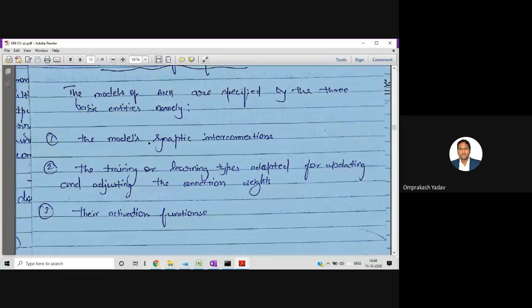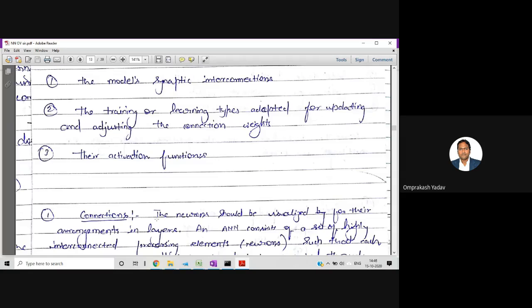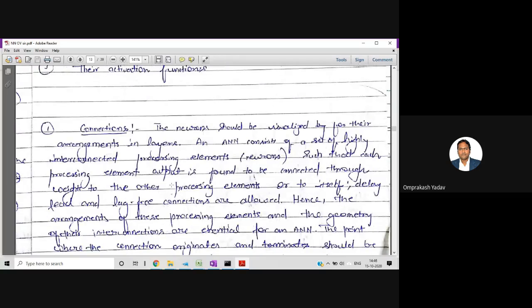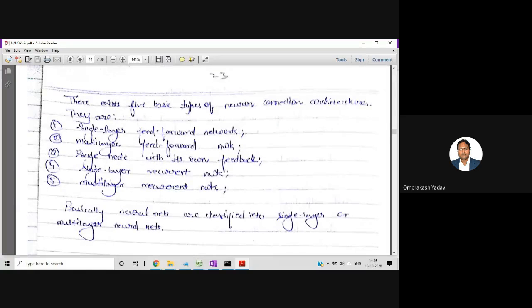So three things are there: the basic models, the synaptic interconnection, the training or learning types, and the activation function. So let's see first the connection. In what different ways can the neural network be connected? If you see here, there are basically five different types.